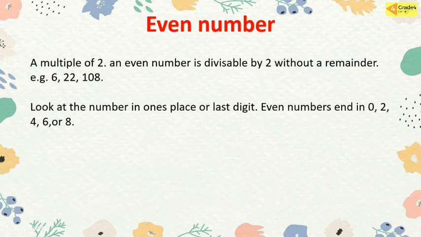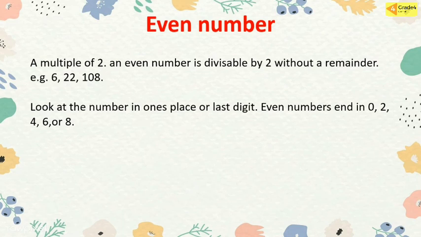When we work with whole numbers, it's important to know the difference between even and odd numbers. An even number is a multiple of 2. An even number is divisible by 2 without a remainder. For example, 6, 22, and 108.